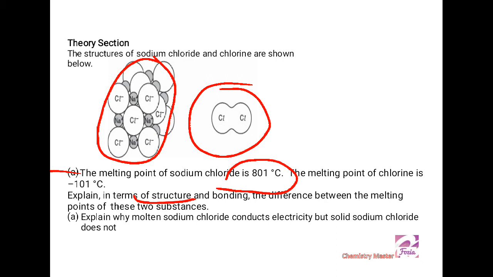The next is to explain why molten sodium chloride conducts electricity, but solid sodium chloride does not. Molten sodium chloride is able to carry the current because of free ions, but in the solid state the ions are tightly packed. They cannot carry electricity towards the cathode and anode.